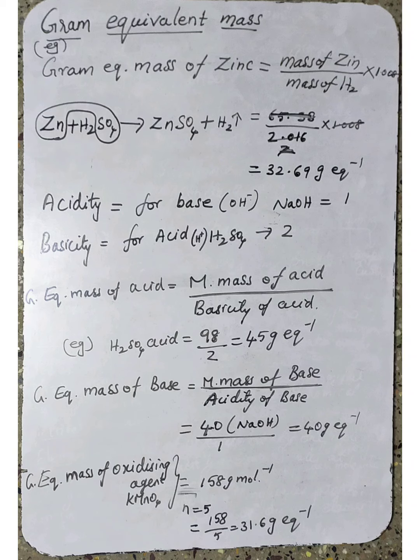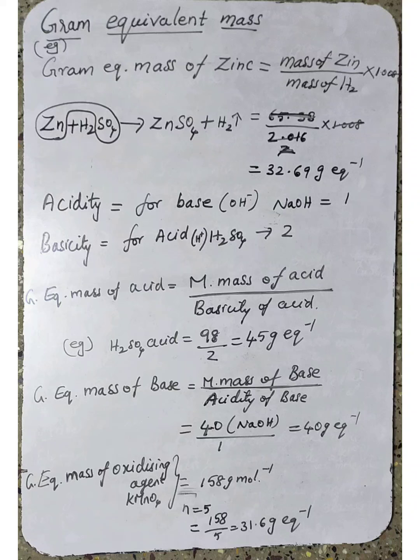The gram equivalent mass of an oxidizing agent is the molar mass of the oxidizing or reducing agent divided by the number of moles of electrons gained or lost by 1 mole of the agent during the redox reaction.